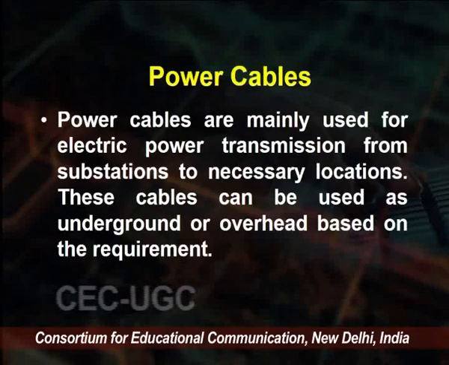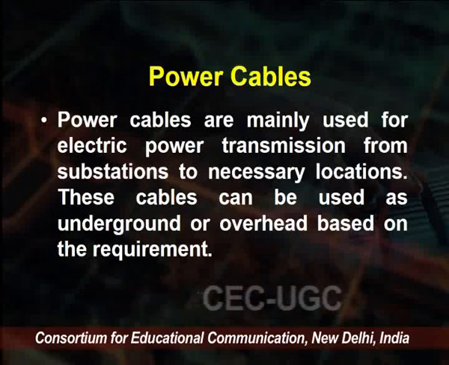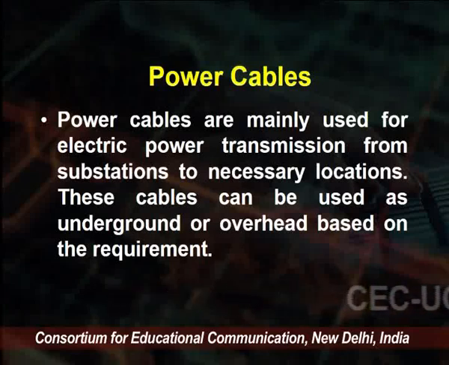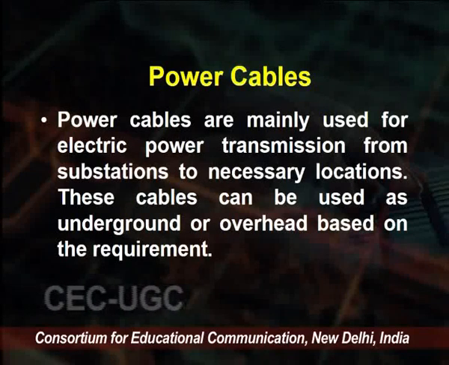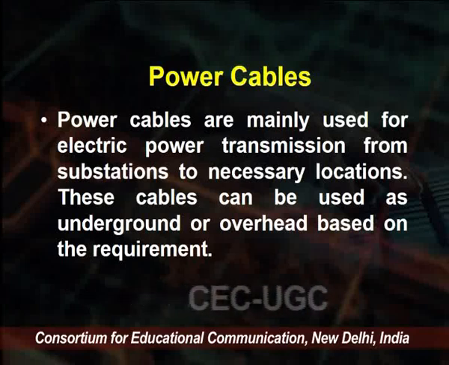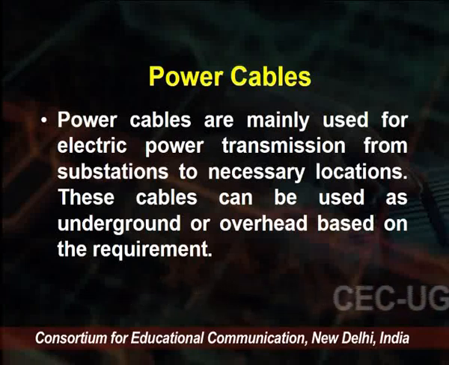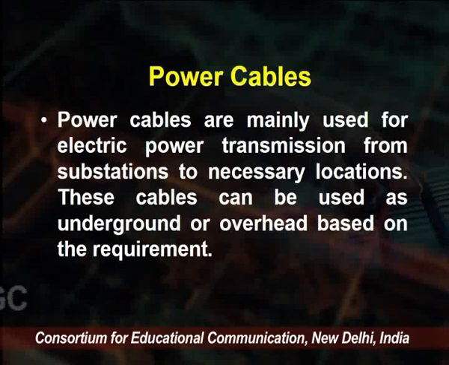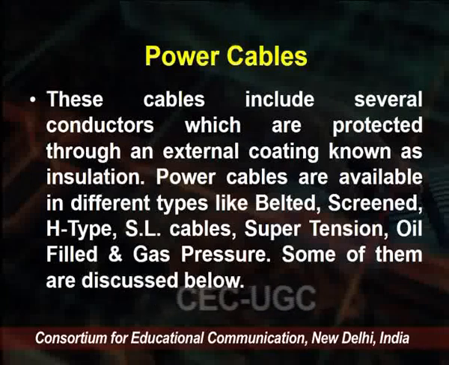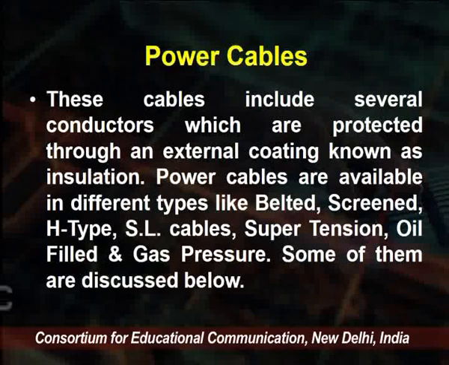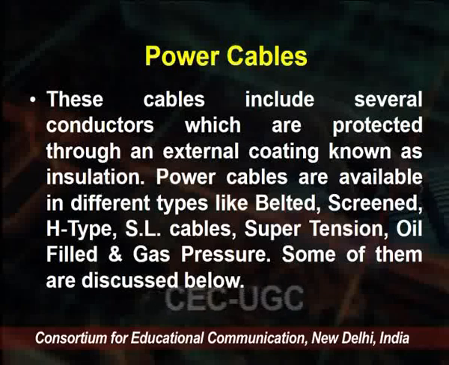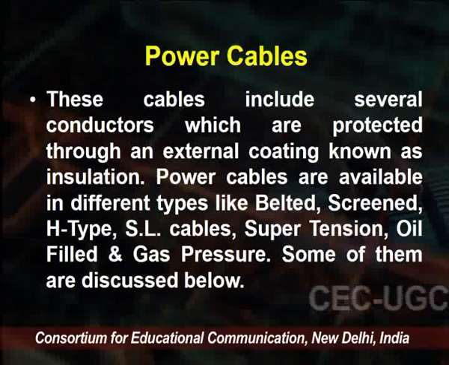Another type of cable is the power cable. Up to now we discussed the electric cable. Now the next type is the power cable. As the name suggests, power cable is mainly used for electric power transmission from one place to another. These cables can be used underground or overhead based upon the requirement. They include several conductors which are protected through an external coating. That coating is known as the insulator, and that insulation protects from the overflow of current.